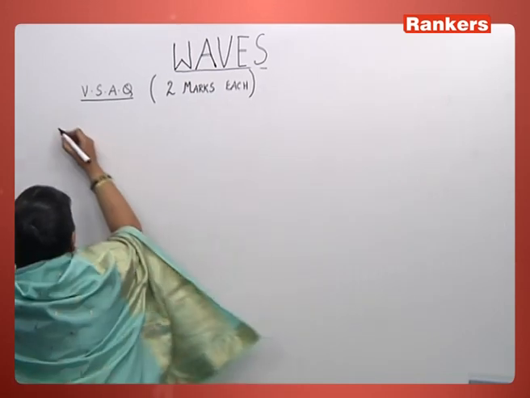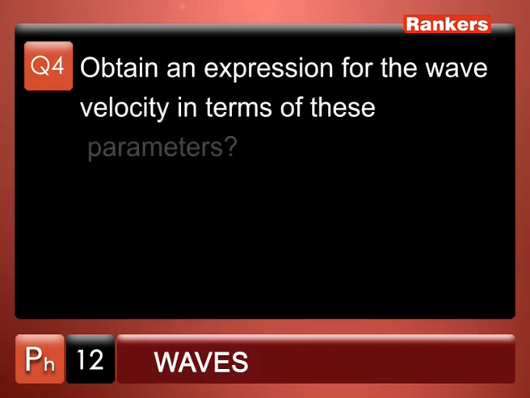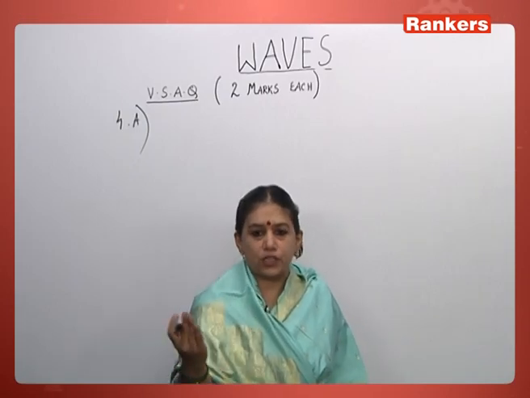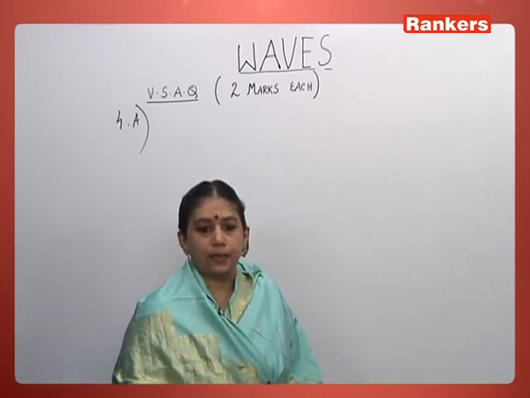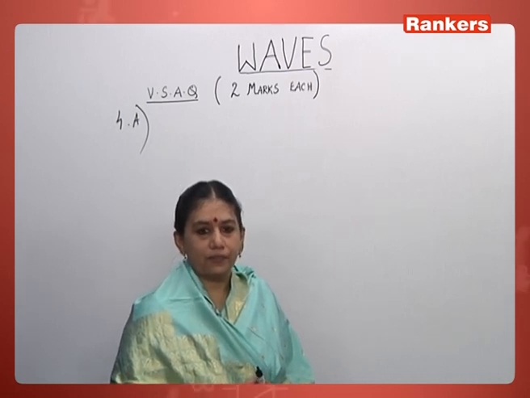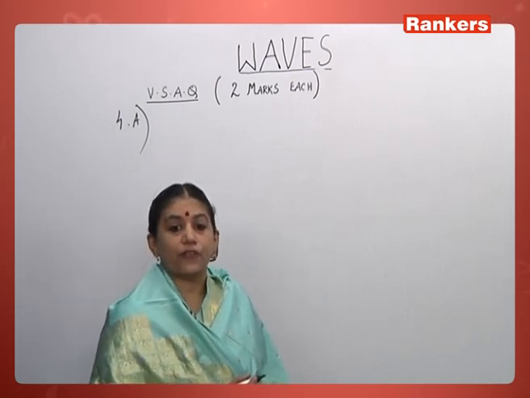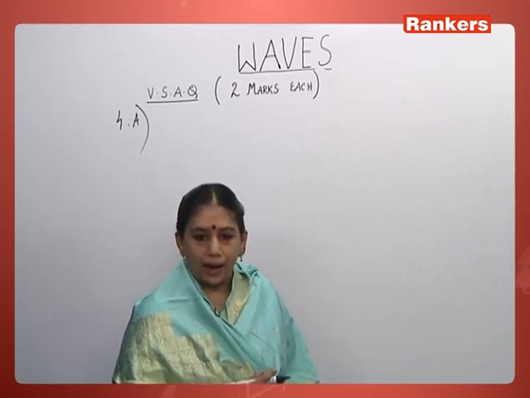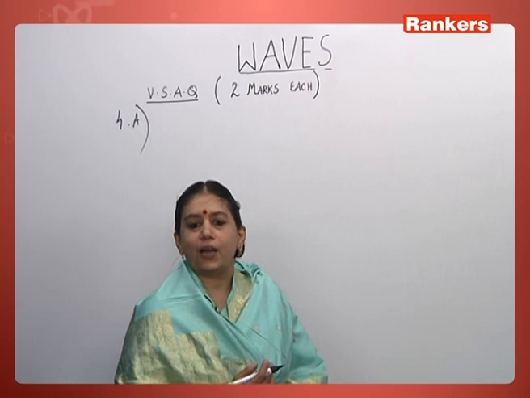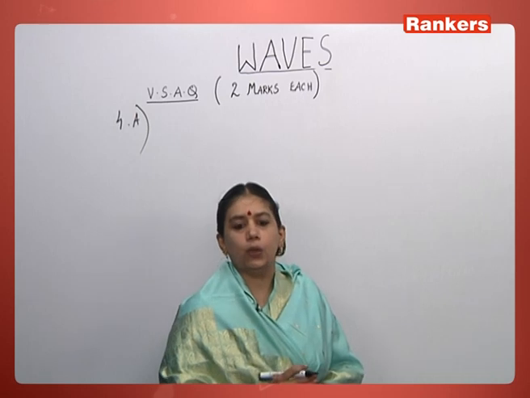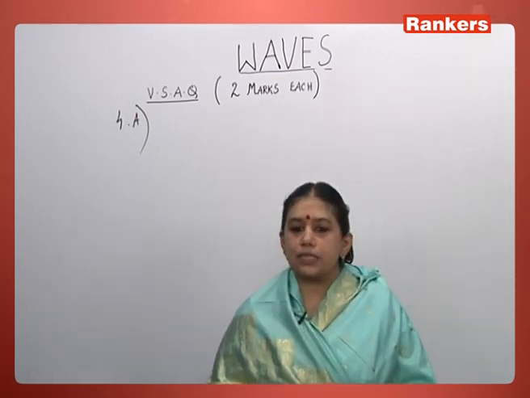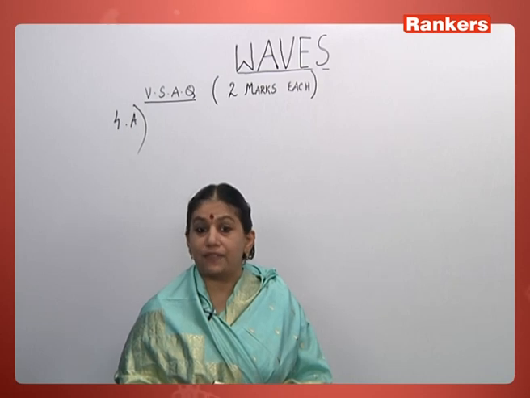Next, let us get back to the fourth answer. Obtain an expression for the wave velocity in terms of these parameters. These parameters are the ones we have seen in the previous question, which we used to describe a progressive wave. Now we are obtaining an expression for the wave velocity, that is V, which I have just now discussed. So, wave velocity V in terms of the parameters. In general, as you have learnt in school, how do we define velocity? Velocity is the rate of displacement of a body. It is a vector.